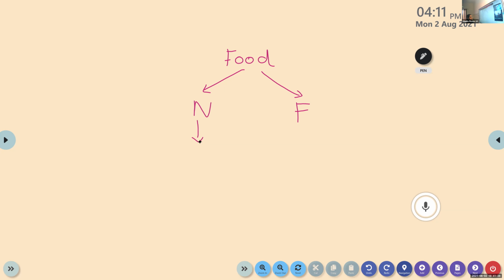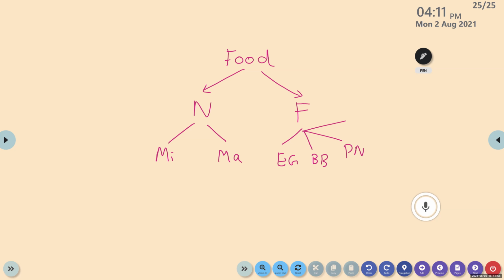Sanjana, it's your turn. Micro and macro. Okay. Then Nestle, based on functions: energy giving nutrients, bodybuilding nutrients, protective nutrients, and regulatory nutrients.